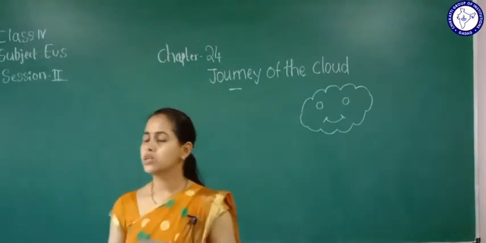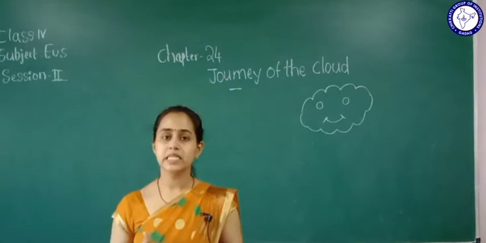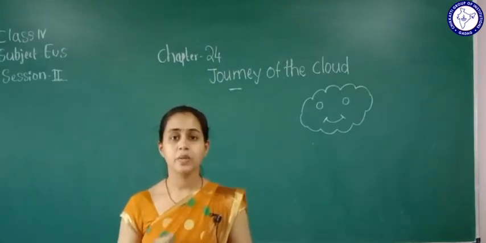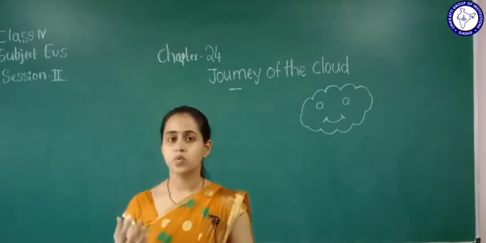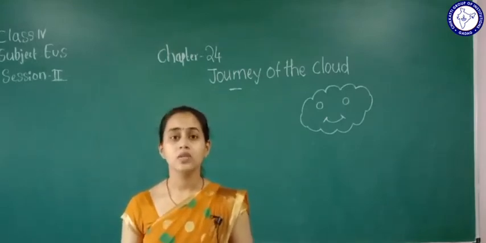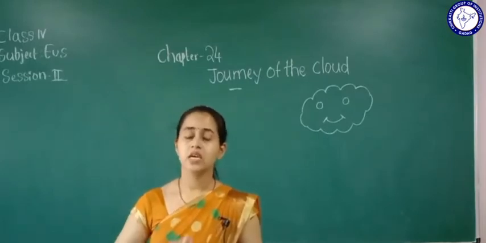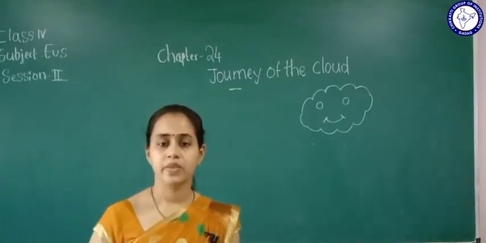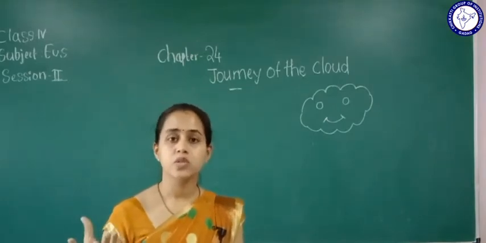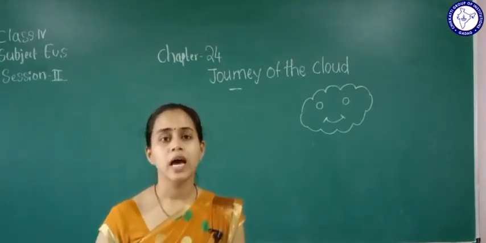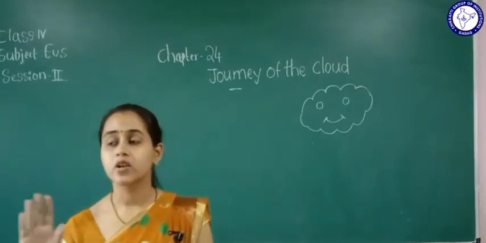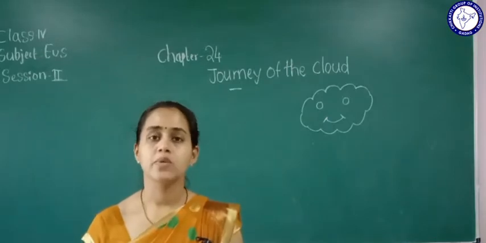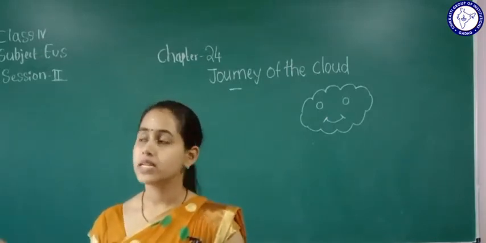From the trees we get fresh air, but factories and vehicles let out smoke which is not pure, which has many chemicals. If it enters the air, will the air be fresh? No.